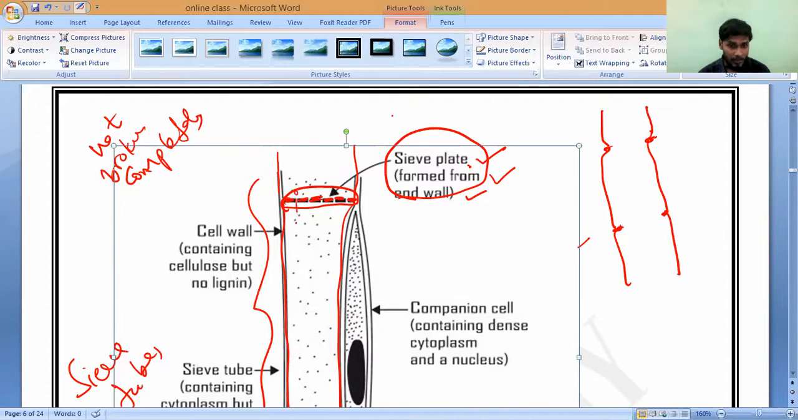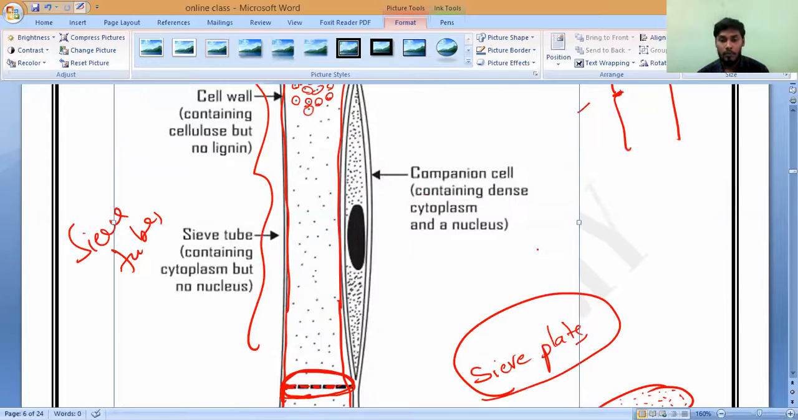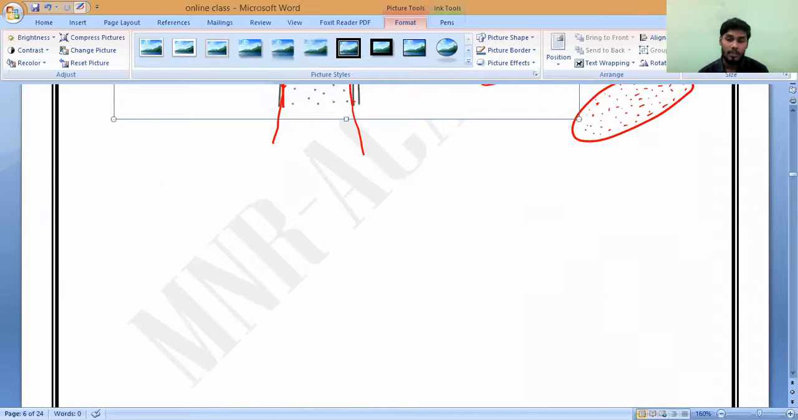You can see the small particles. What are these black dots called? That is food. Understand? So through this only the food is transported. This is what we should call phloem. Please write its definition. We'll end this.